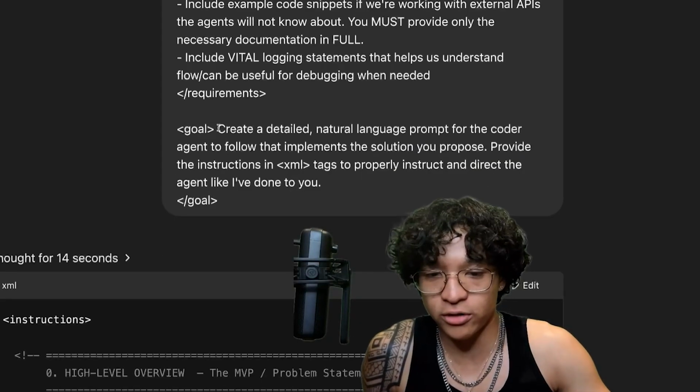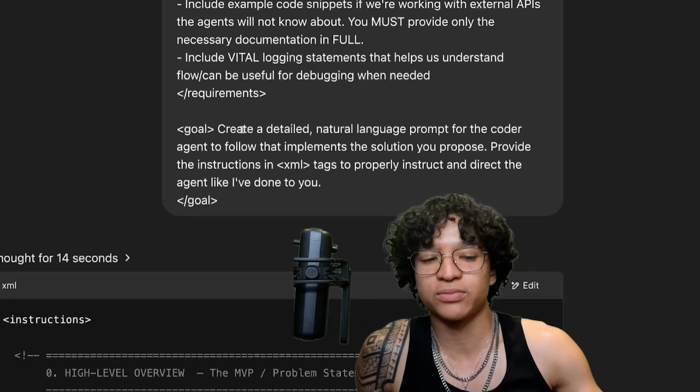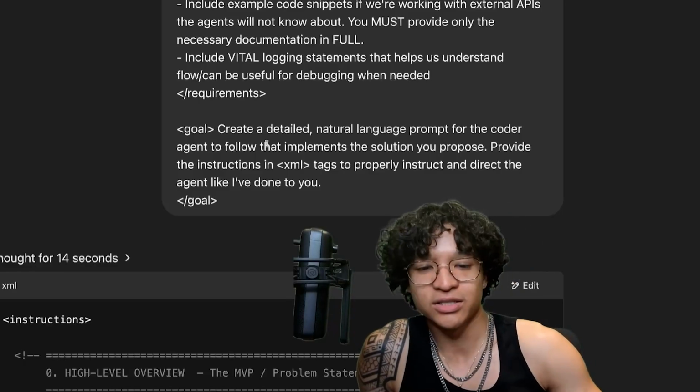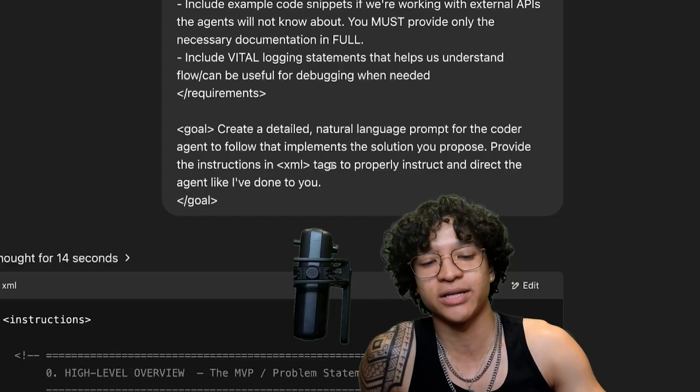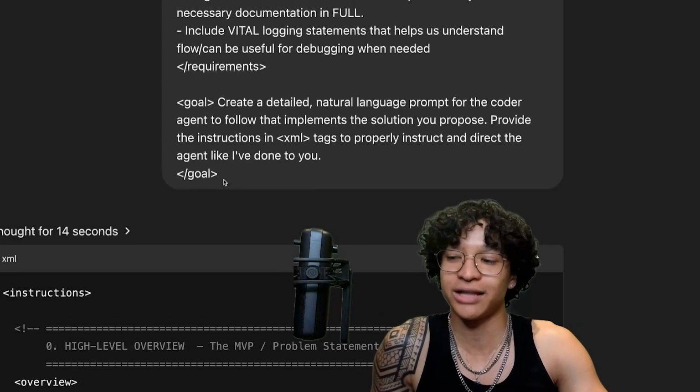Then we end with a goal. Create a detailed natural language prompt for the coder agent to follow that implements the solution you propose. Provide the instructions in XML tags to properly instruct and direct the agent like I've done to you.